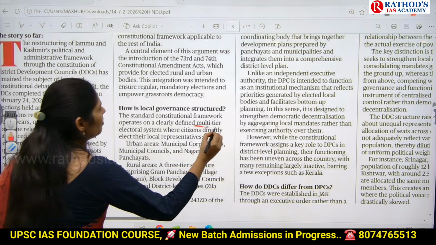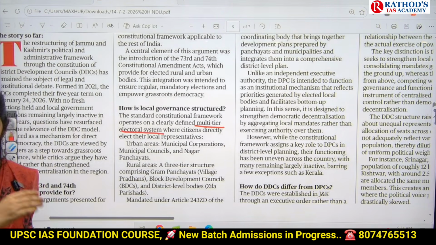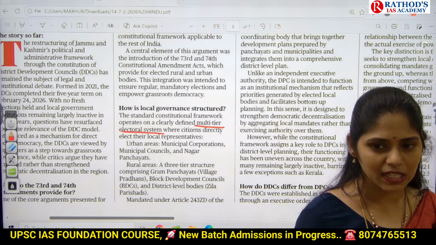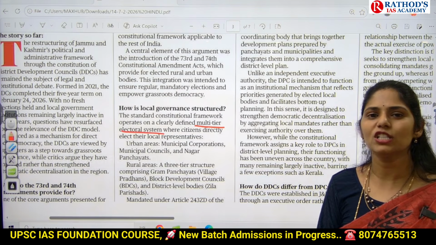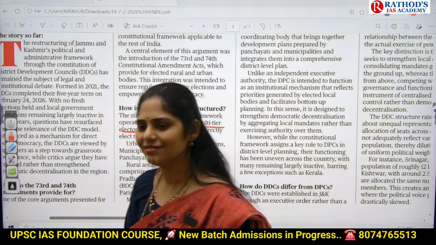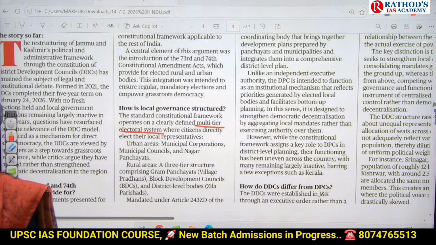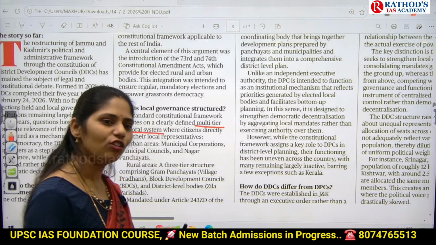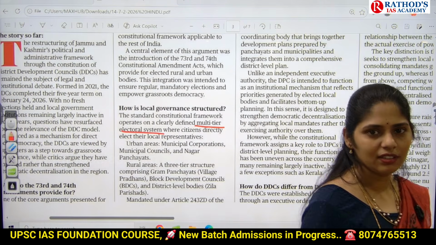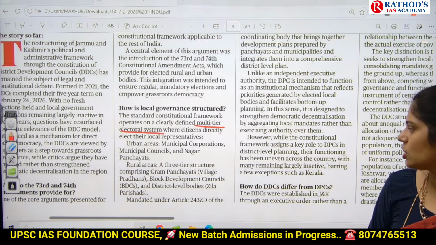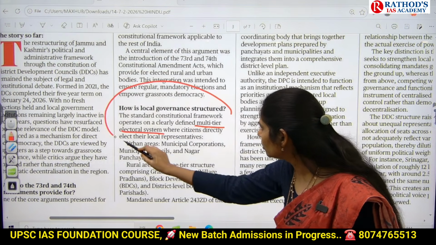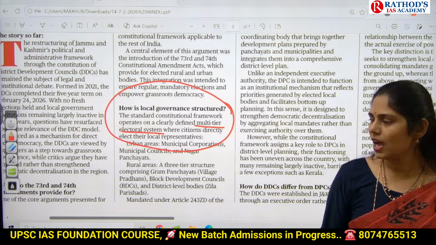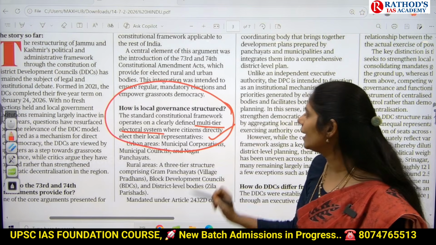and it talks about a multi-tier electoral system. In panchayats, how many tiers do we have? Is it uniform throughout our country? No. What about municipalities? How many tiers do we have? Is that uniform? We have some exceptions where we can follow a different tier in municipalities or panchayats. So this article is saying that through local governance, we have a structured tiered system, and it also talks about the electoral system.